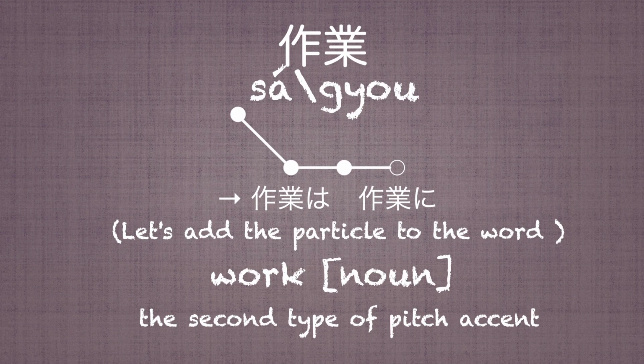Sagyou, it means work in Japanese. The accent kaku is located on the first mora of the word. This word is classified under the second type of pitch accent. Let's add a particle to the word. Sagyou wa, sagyou ni.